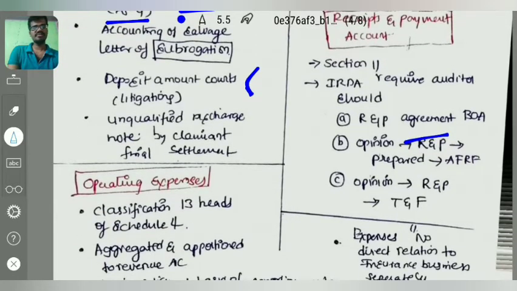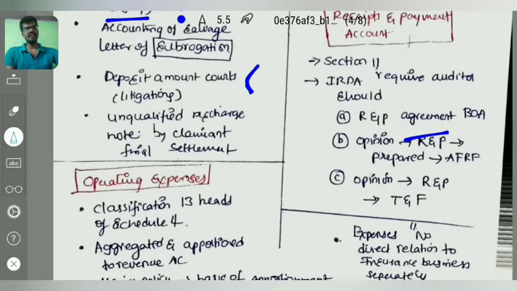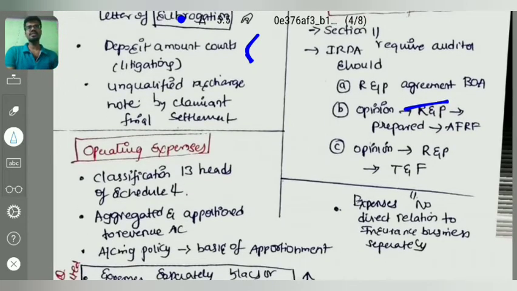And coming to operating expenses, right? Classification of 13 heads of Schedule 4. There are different classifications in Schedule 4 of the Insurance Act 1938, 13 heads they have classified. We have to check whether that classification has been done or not. Aggregate and apportion: all the administration expenses are first aggregated and then apportioned to the revenue account of the particular business, that is fire business, life insurance business, marine business, hull insurance, whatever. They will apportion based on the particular policy. That accounting policy and the base of apportionment shall also be verified in case of operating expenses.